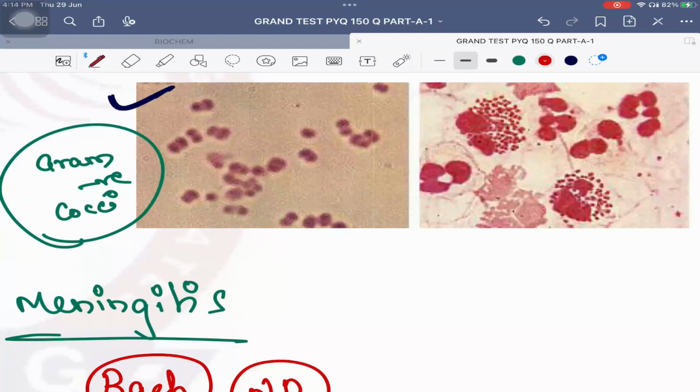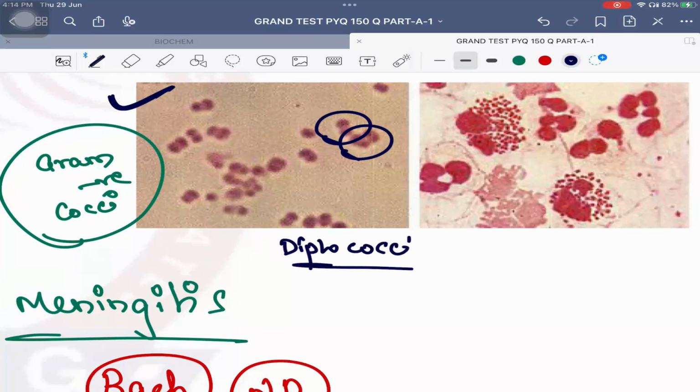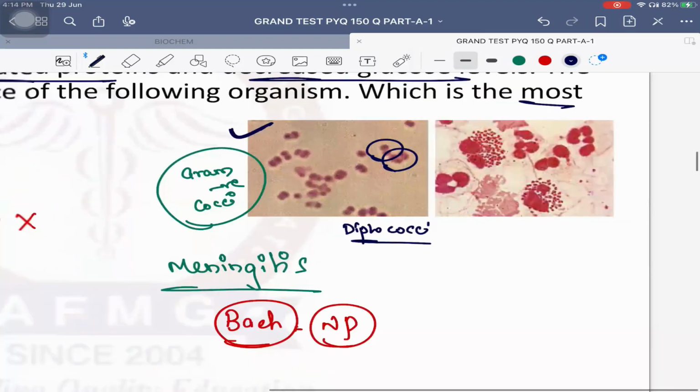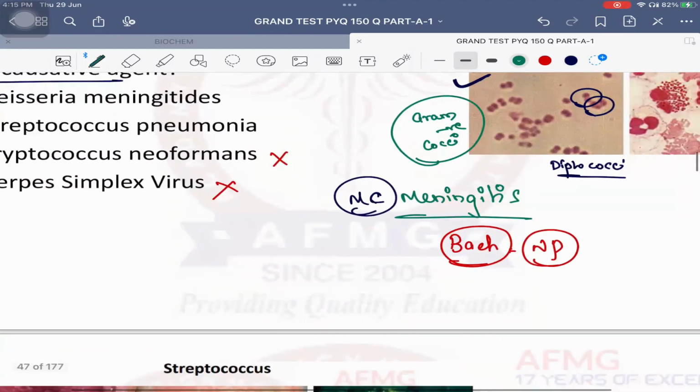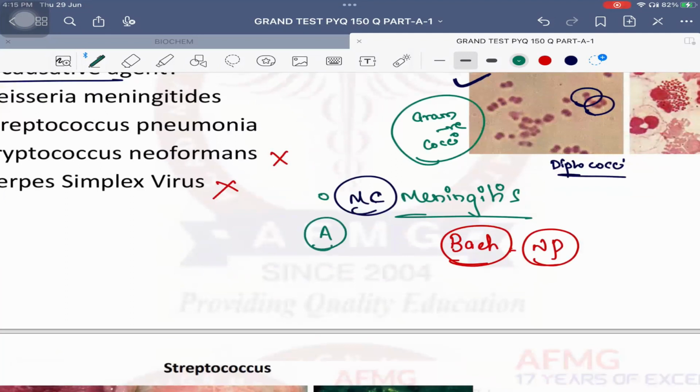Okay? And we know that meningococcus is usually a diplococci. They live in pairs. They are gram negative diplococci which are usually seen. And meningococcus is a known cause of meningitis as well. So it is a case of meningococcal meningitis. Most common subtype is A serovar.